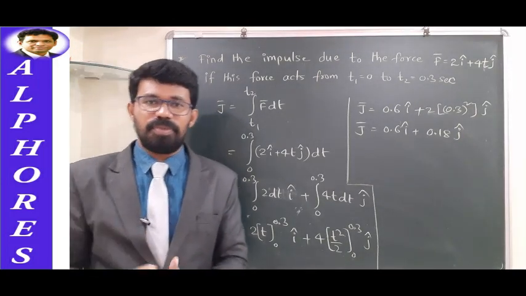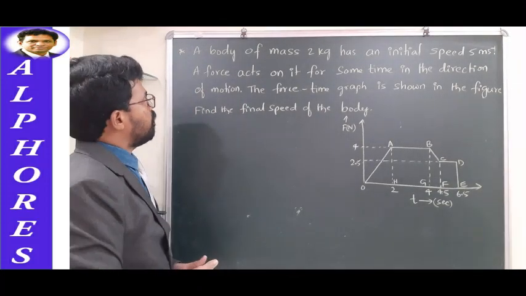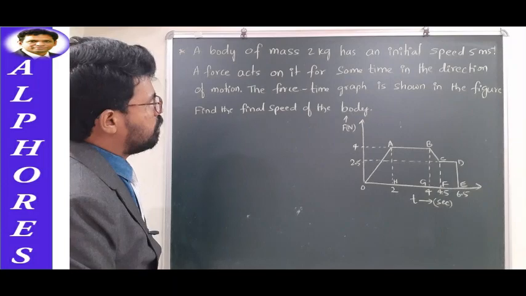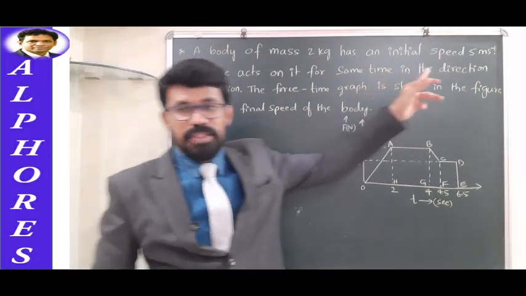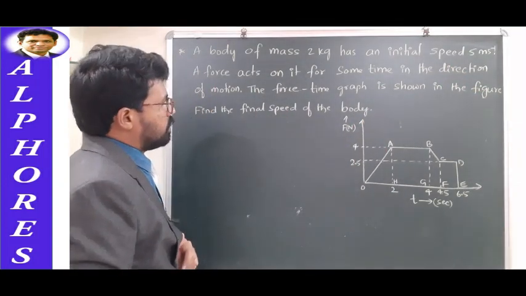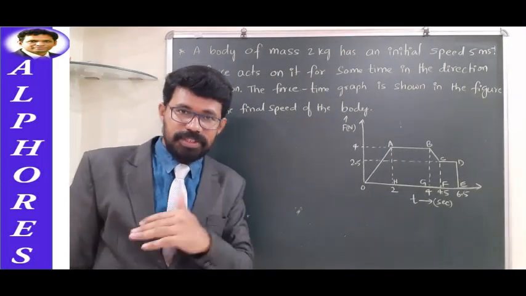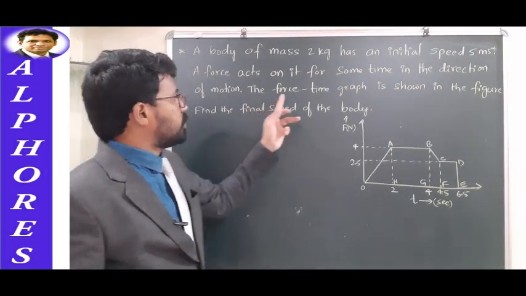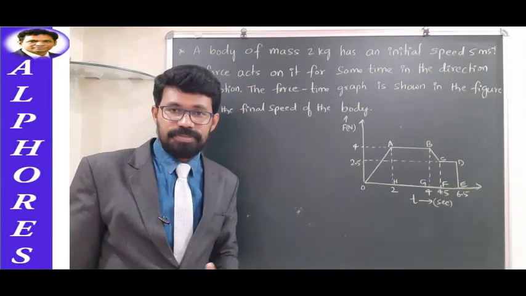Okay, so let us try one more question. Now let us try to solve this question. A body of mass 2 kg has an initial speed of 5 meter per second. A force acts on it for some time in the direction of motion. The force time graph is shown in the figure like this. Find the final speed of the body.